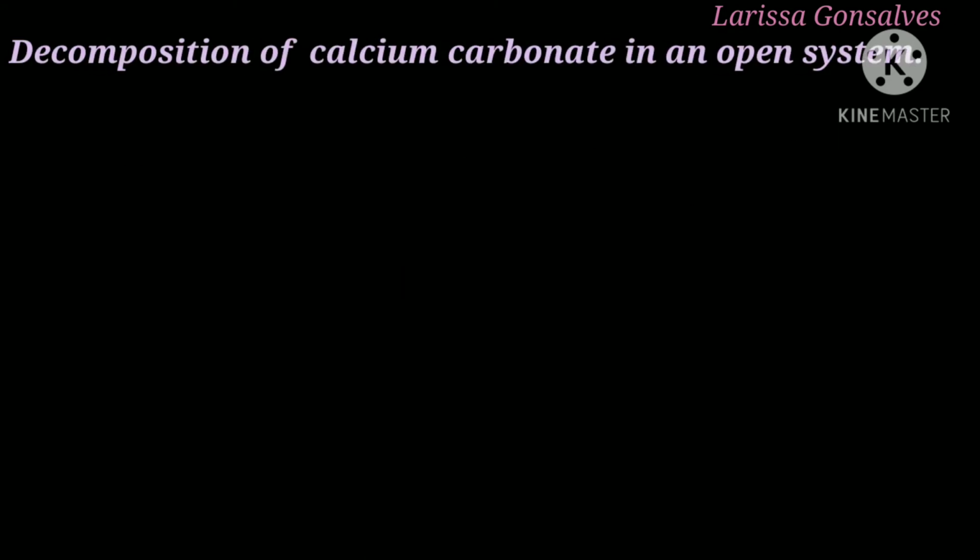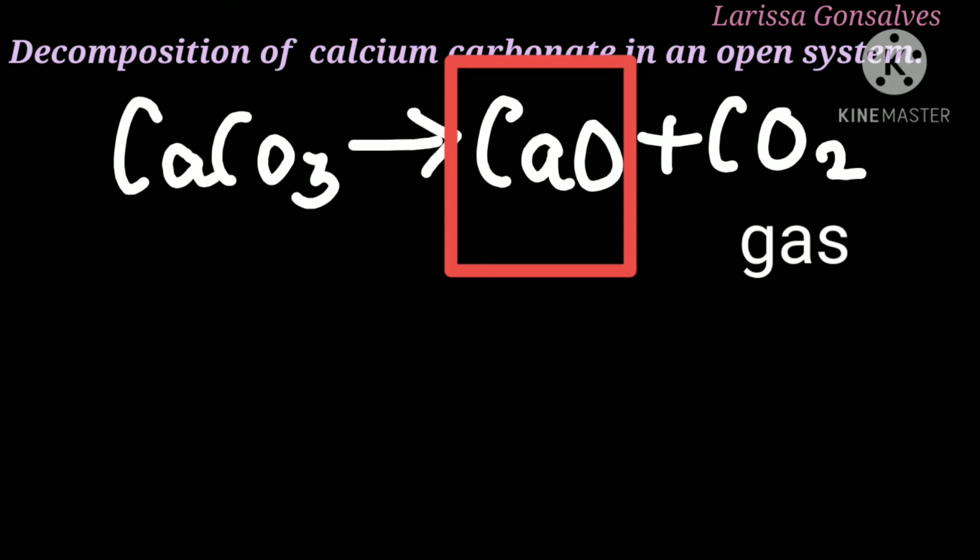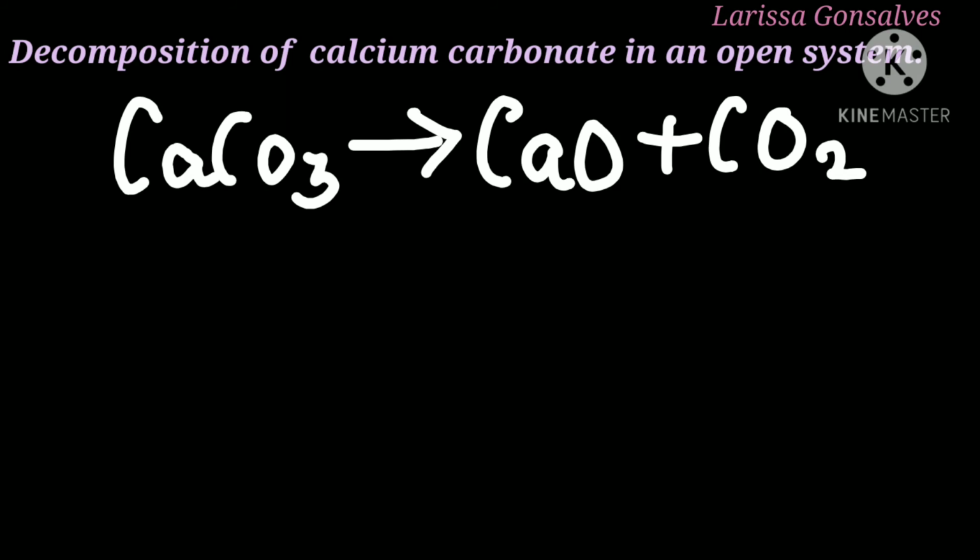Now we are going to carry out the same reaction, that is decomposition of calcium carbonate, in an open container or open system. In this case, calcium carbonate decomposes to calcium oxide and carbon dioxide. Since carbon dioxide is a gas and the reaction is carried out in an open vessel, it is going to escape. So it is just left with calcium oxide. Hence it is not possible for the calcium oxide to again react with carbon dioxide and form calcium carbonate. Hence it is just a one-way reaction and it is an irreversible reaction.